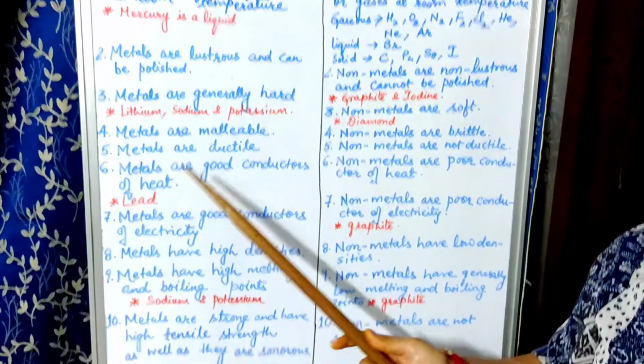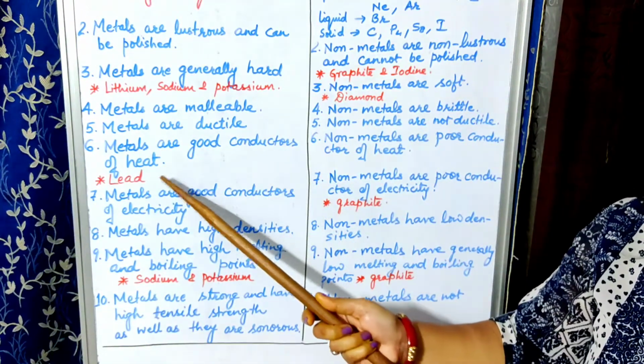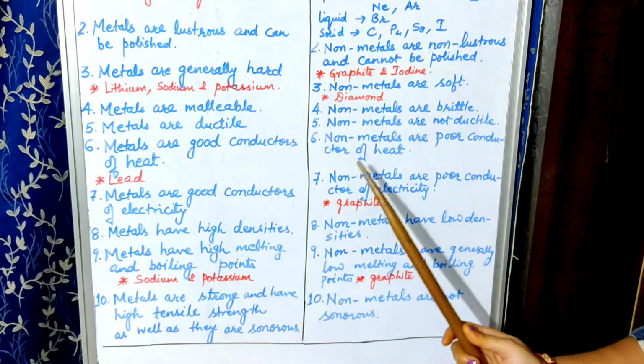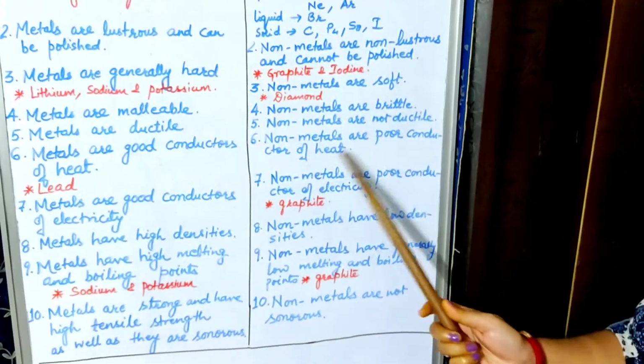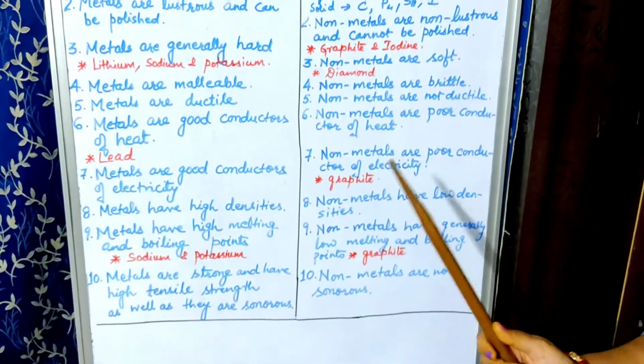Now in sixth point, generally metals are good conductors of heat except lead. Now non-metals are poor conductors of heat, everybody knows, because they cannot conduct heat.